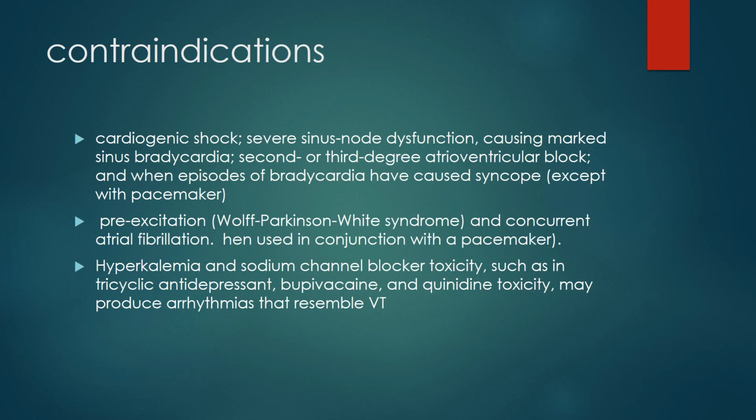Pre-excitation, Wolff-Parkinson-White syndrome, and concurrent atrial fibrillation, hence it is used in conjunction with a pacemaker. Also hyperkalemia and sodium channel blocker toxicity, such as in tricyclic antidepressant, bupivacaine, and quinidine toxicity, may produce arrhythmia that resembles VT.